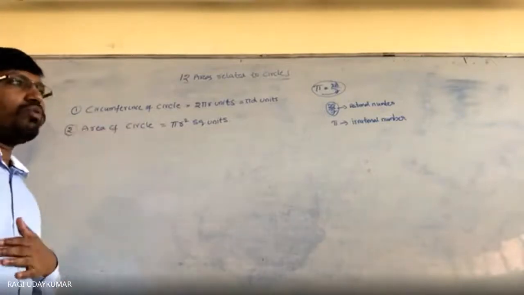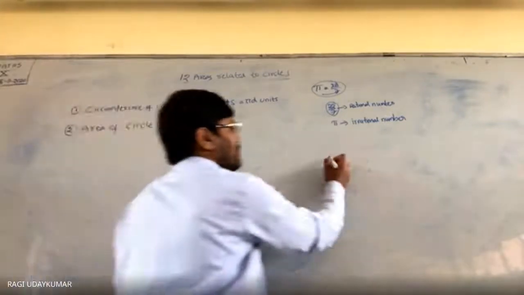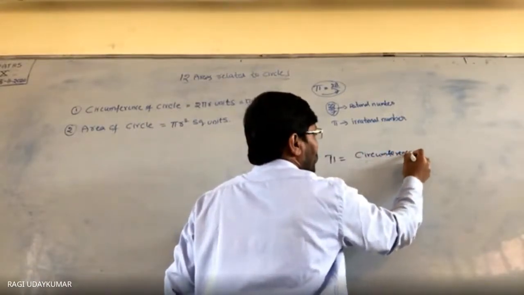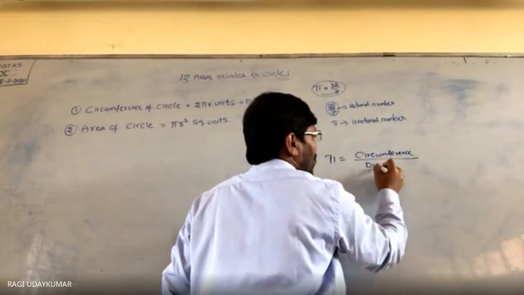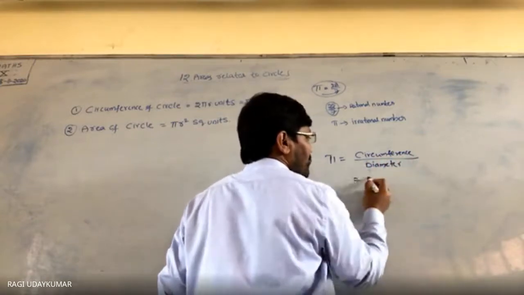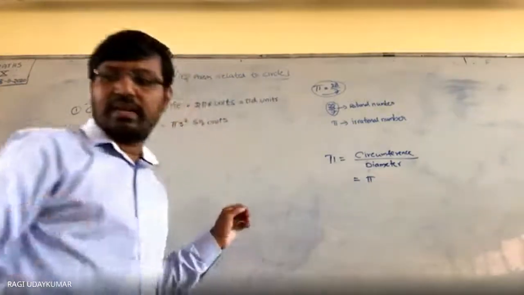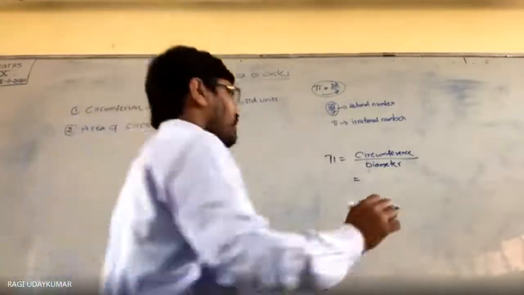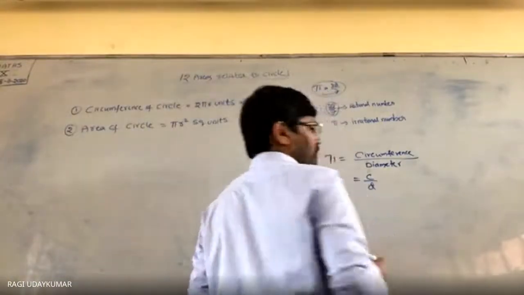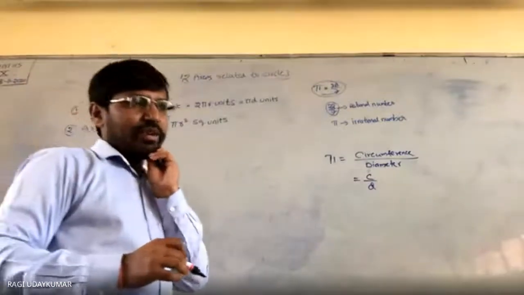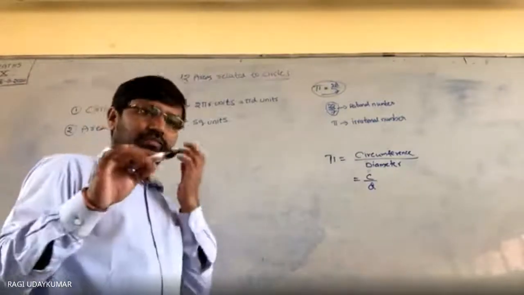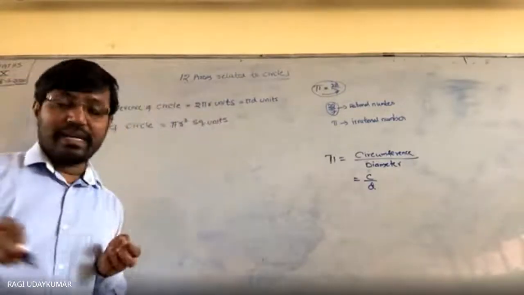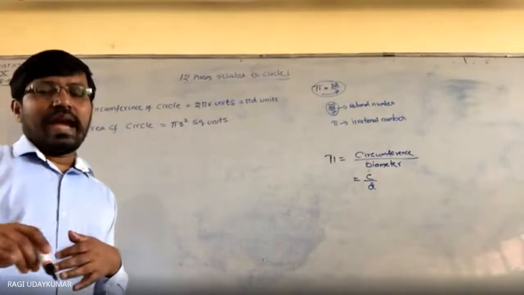And the pi value, how it is taken into consideration: pi is the ratio of the circumference of the circle by the diameter. C by D is the pi value. Why? Because whenever you try to draw a circle with any bangle or any circular object, place a thread along that circle and find out the radius of